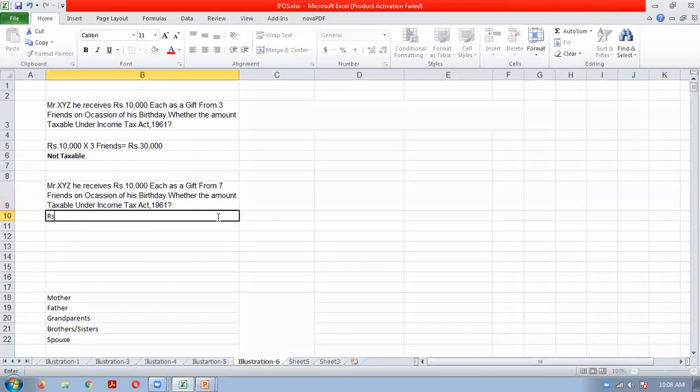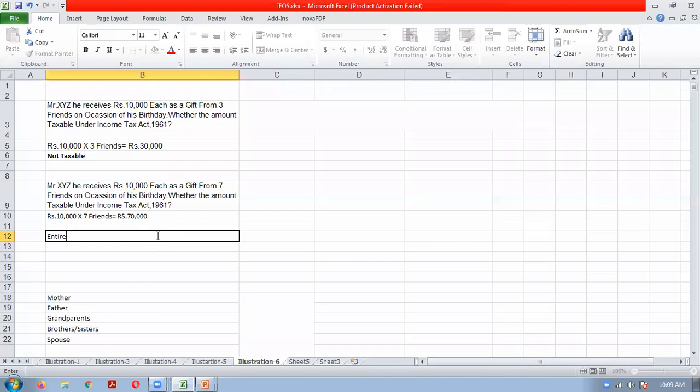So here the amount will be 10,000 into seven friends, so it will become rupees 70,000. Now we know that if a gift is exceeding 50,000, then it is taxable. So in this case, the entire amount of rupees 70,000 will be taxable.